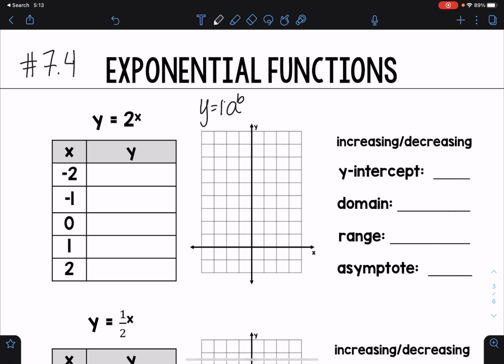Sometimes we can get a number in front of the a, if we want to stretch out the function. We can also have a number being added or subtracted either in front or behind it. But it's really just a function that has an exponent, and so it's going to be a curved line rather than a straight line.